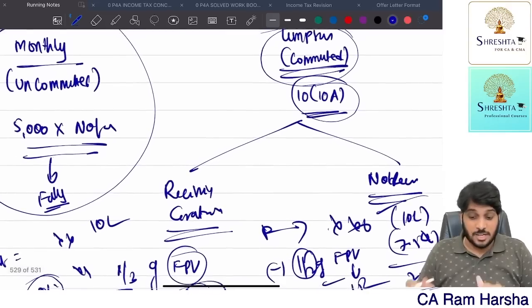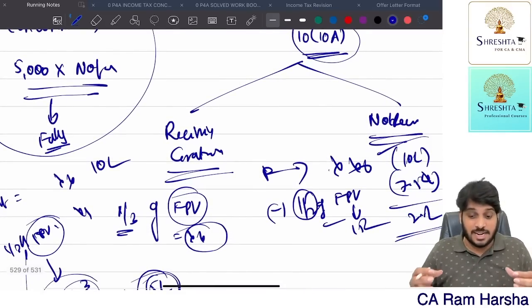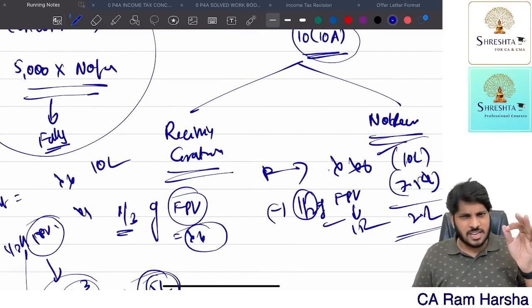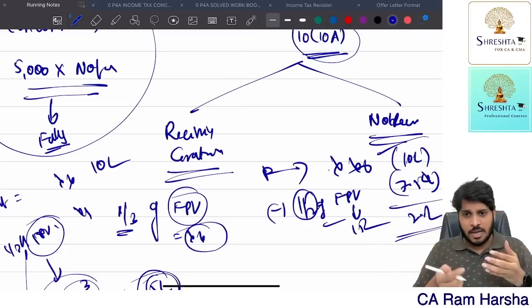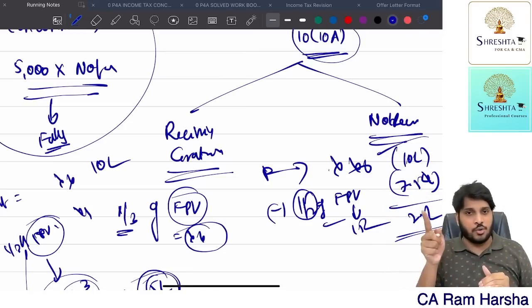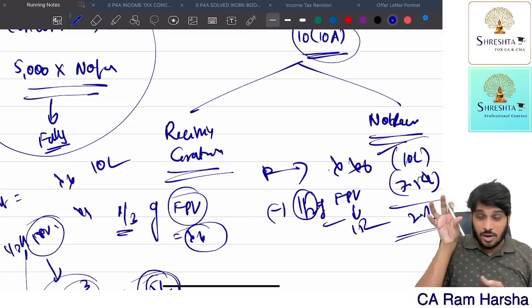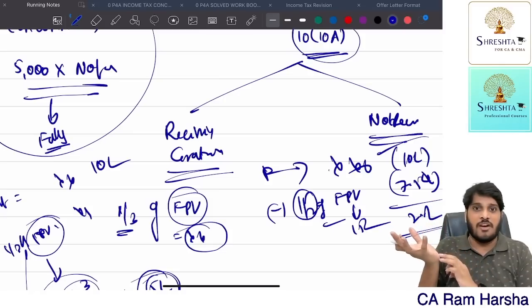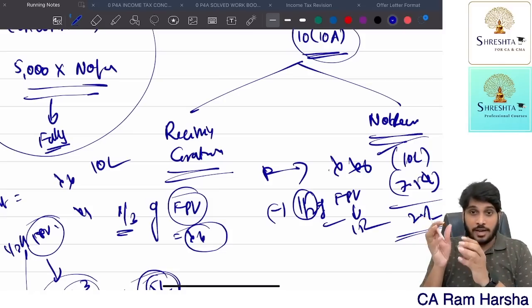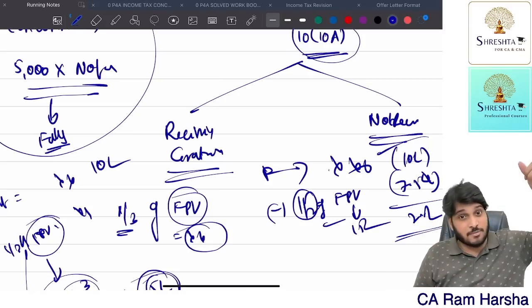Commuted pension received by a non-government employee is exempted as per the below. If he is receiving gratuity, then take how much lump sum pension he received, minus one-third of full pension value. The commuted value they will give, divided by the commuted percentage, and apply that. You will get the full value. So one-third into the full value amount you will get, and that you reduce from the amount received as lump sum.